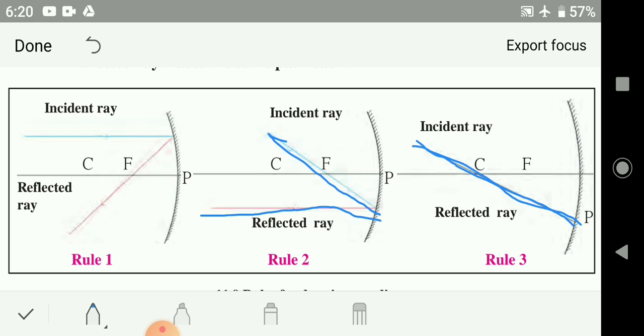So, 3 rules. If the incident ray is parallel to the principal axis, the reflected ray passes through the focus. If the incident ray passes through the focus, the reflected ray is parallel to the principal axis. If the incident ray passes through the center of curvature, the reflected ray also passes through the center of curvature.